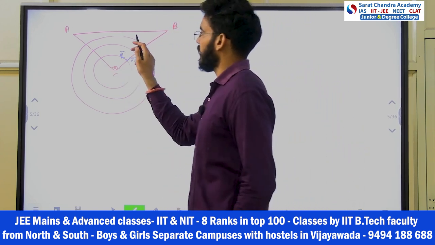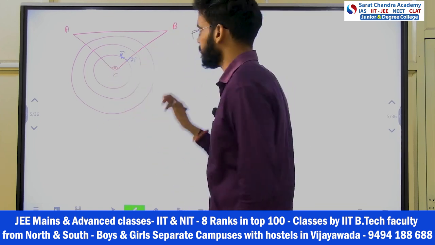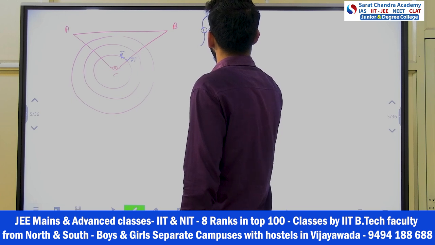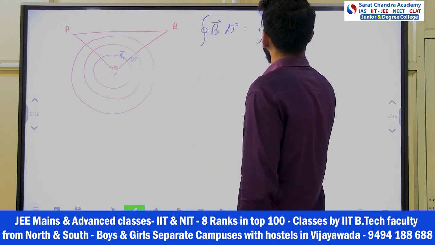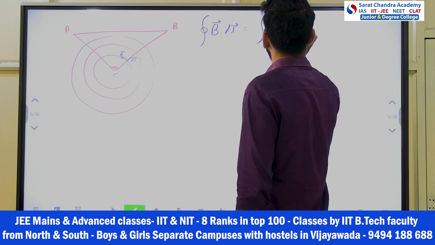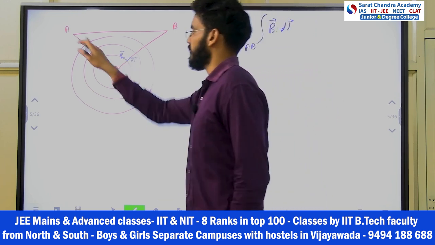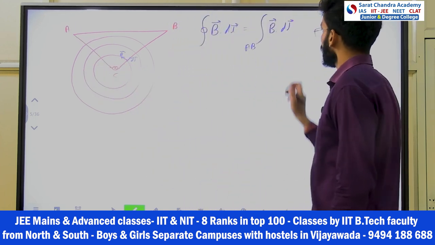So if I calculate for this complete loop or for AB only, it is the same thing, because for BC and AC it is 0.